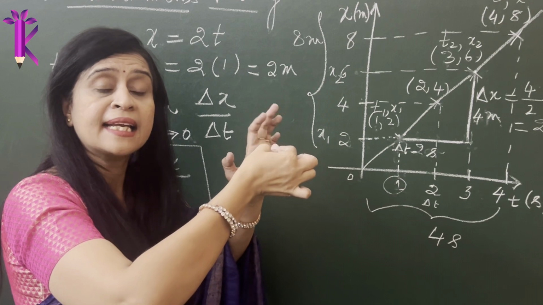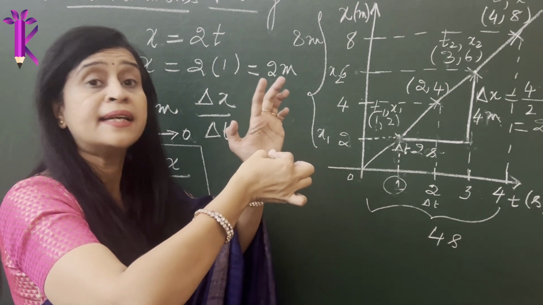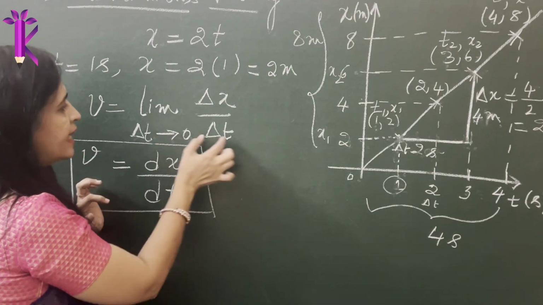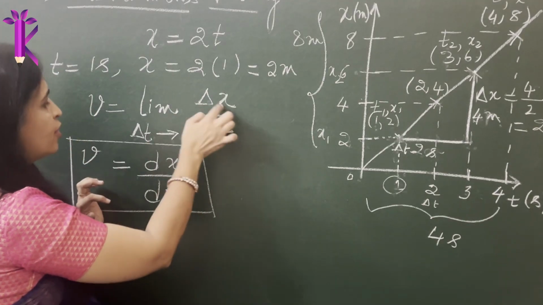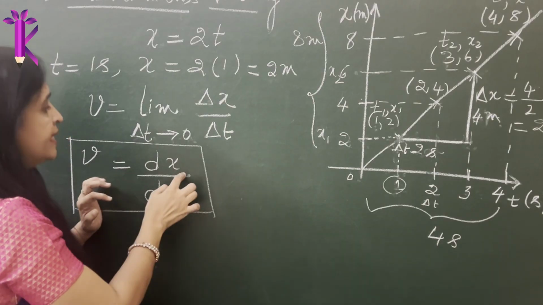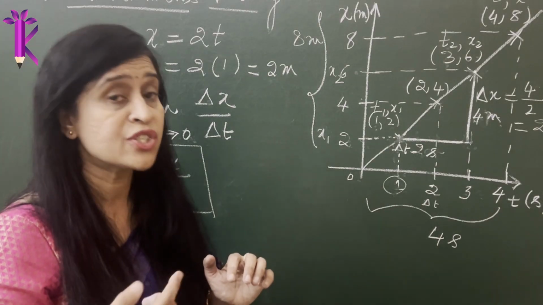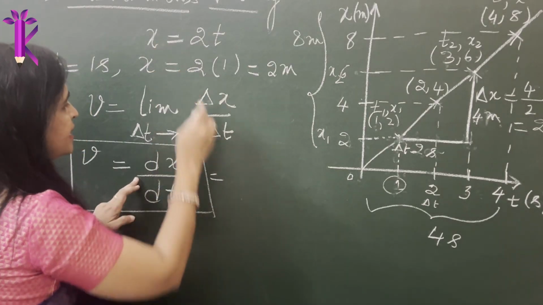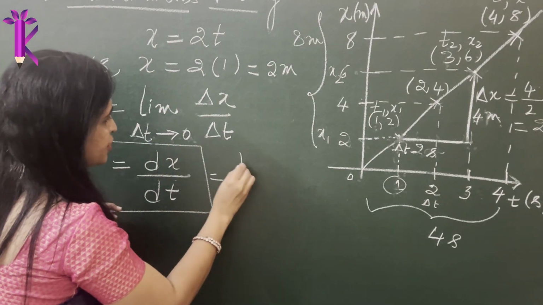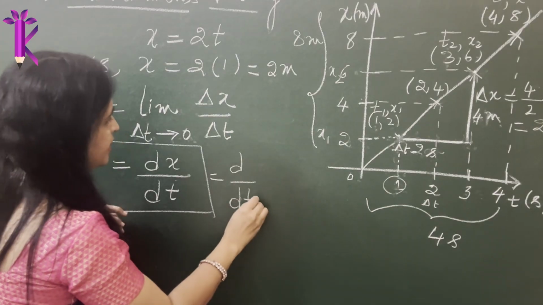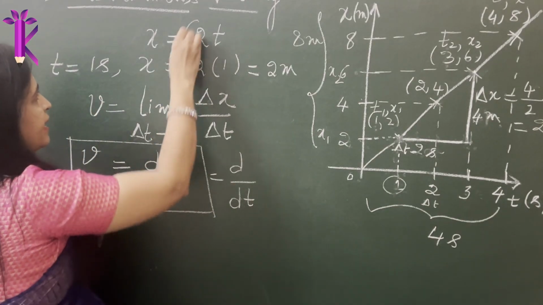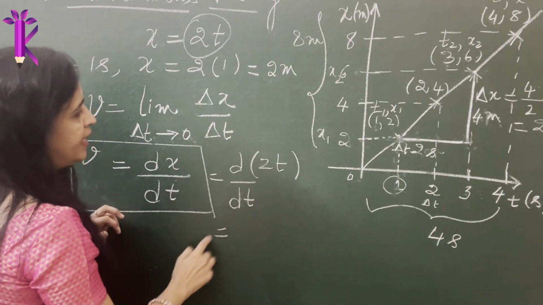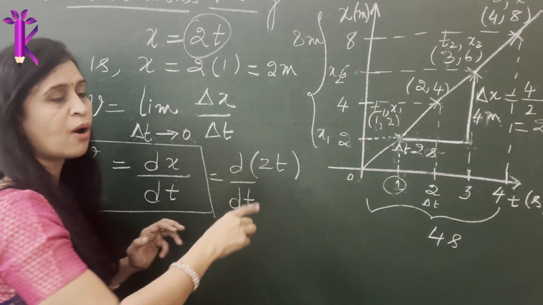That means I am calculating the value at a particular instant. So this value I calculate at a particular instant, delta t tending to 0. So when you apply this, it becomes dx by dt. This is what we call differentiation. So dx by dt, since I have the value of x here, I substitute: d by dt of, substitute the value of x. What is the value of x? 2 times t, right? Now 2 is a constant, so this is called differentiation.